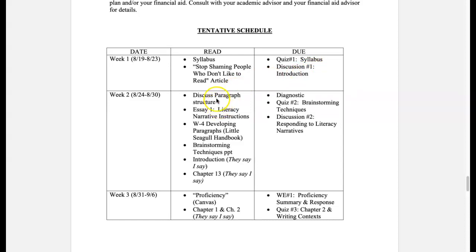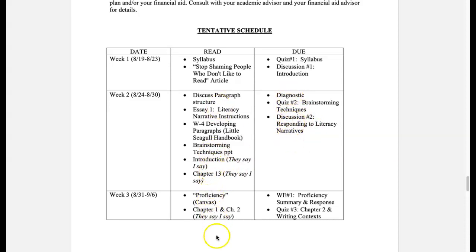So next week, we're going to discuss paragraph structure. So you have to read the instructions for the first essay. You also have to read the W4 section from the Little Seagull Handbook. You have to go over the Brainstorming Techniques PowerPoint. And you have to read the introduction and chapter 13 of They Say, I Say. And these are the assignments we have due.